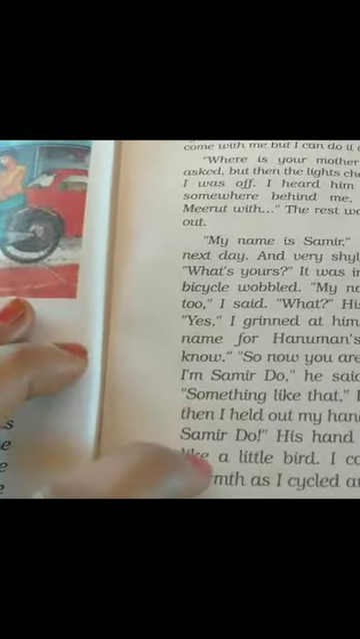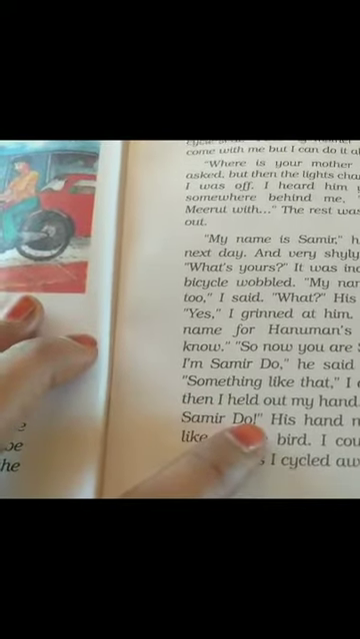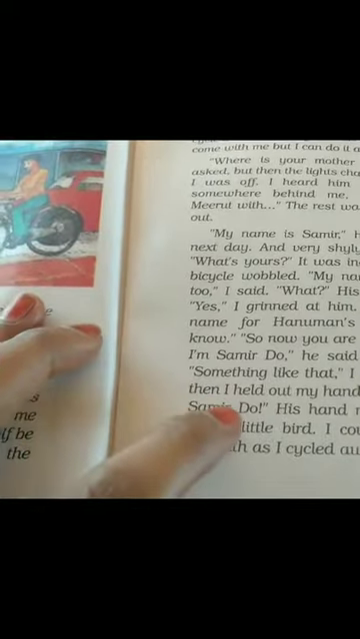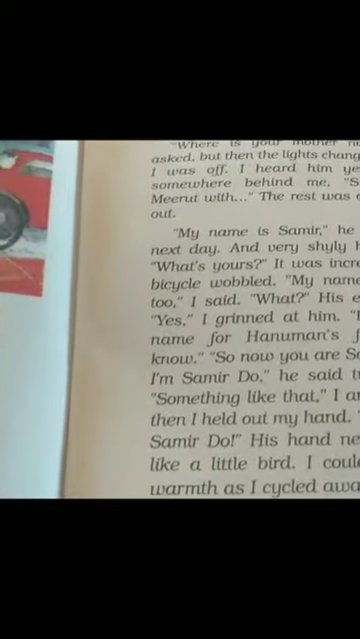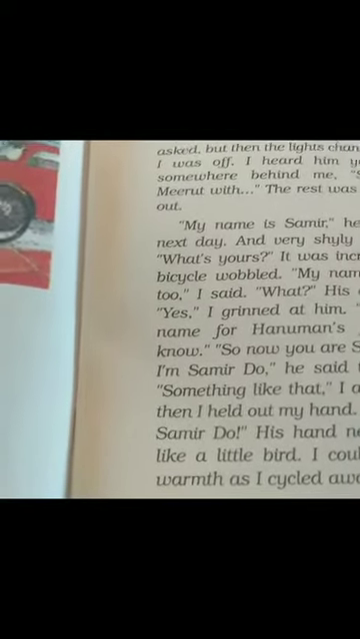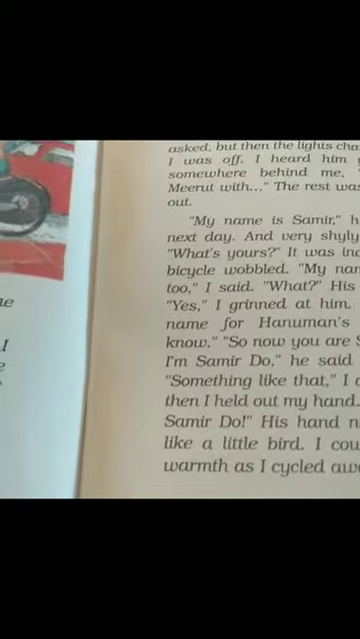Something like that, I answered. And then I held out my hand. Hath mellow, Samir Do. His hand nestled. Hath mellow, it is a Hindi word. It means, how are you? When you are being introduced to anybody, how you are greeting the people.